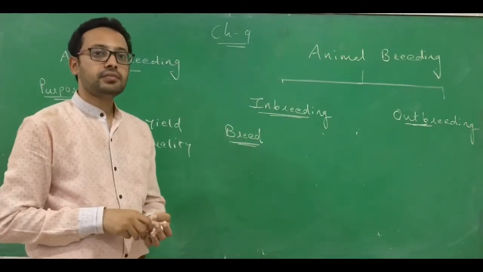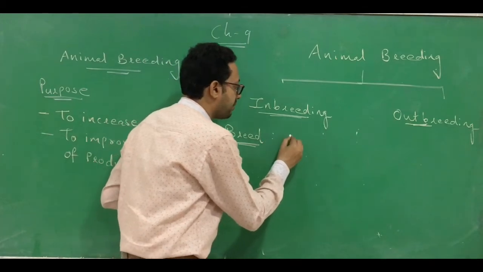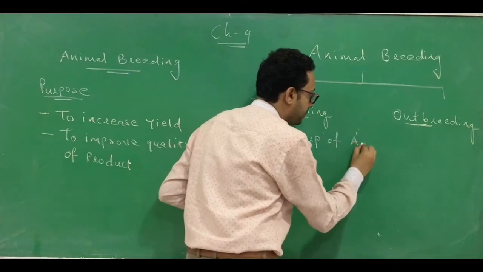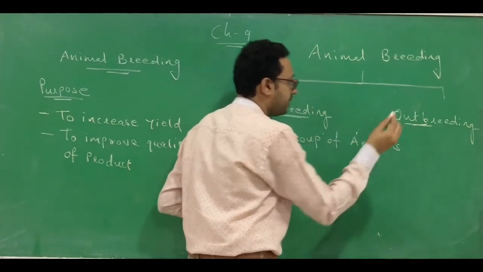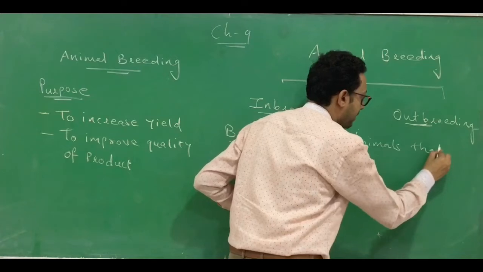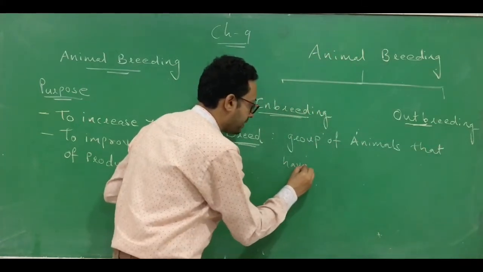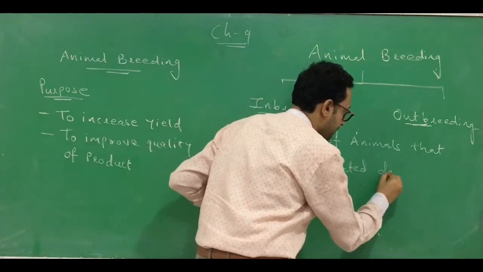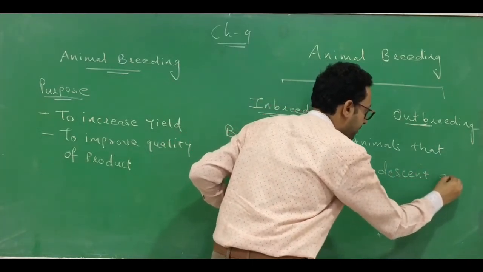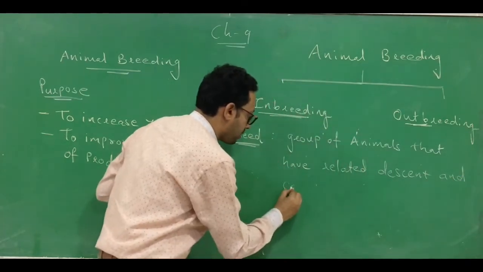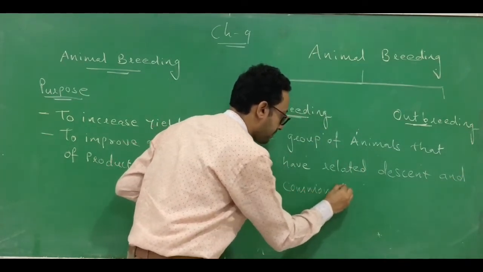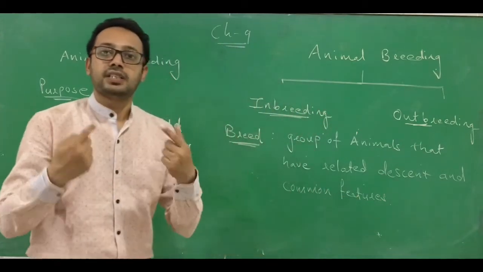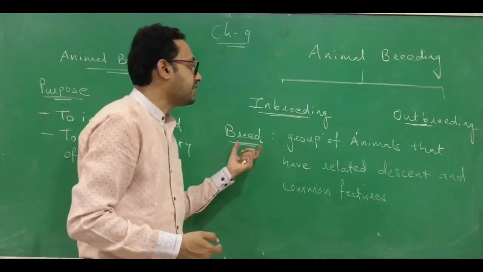A breed is a group of animals that have common descent or related descent, and they have common features in terms of size, shape, etc. This is considered a breed.